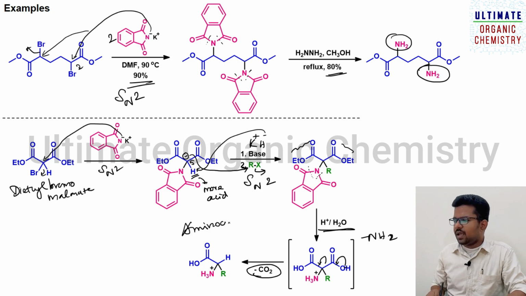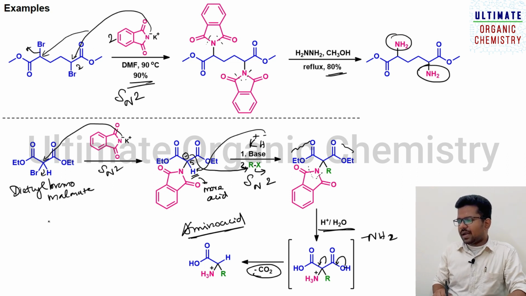As I said already, using this Gabriel synthesis procedure, you can also prepare amino acids. So you can utilize this method as a preparation of amino acids.